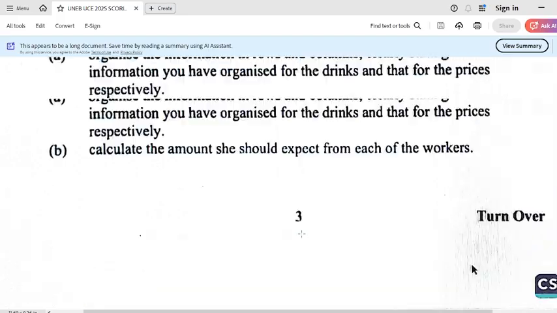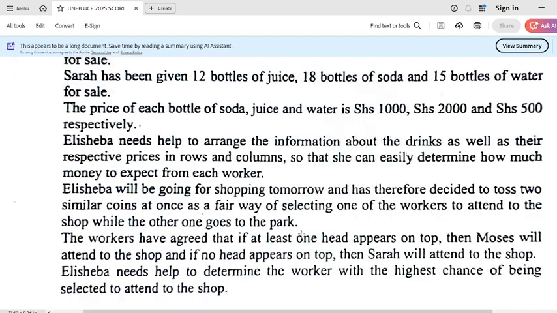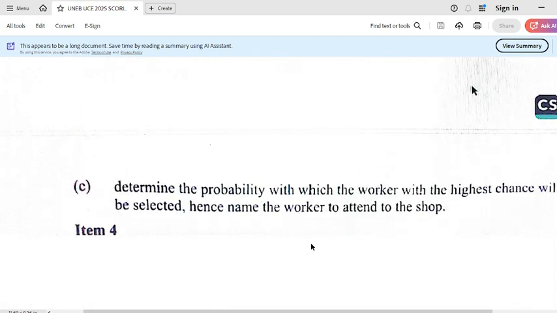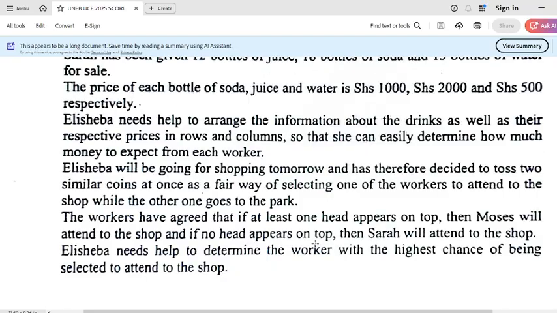So we are going to find out, of those two conditions for two different workers, which worker has the higher probability than the other. And the one who achieves the higher probability will of course be the one to attend to the shop, and we must name that worker.